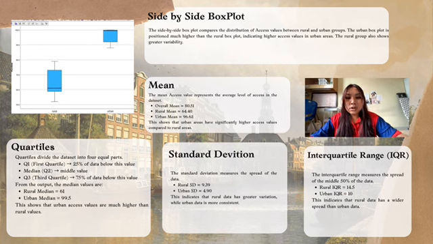Lastly, I will talk about the side-by-side box plot. In this page, they have a side-by-side box plot that I have put in this page. The side-by-side box plot compares rural and urban access values. The urban box plot is higher, showing that urban areas have greater access values. The rural group also shows more variations in the data.